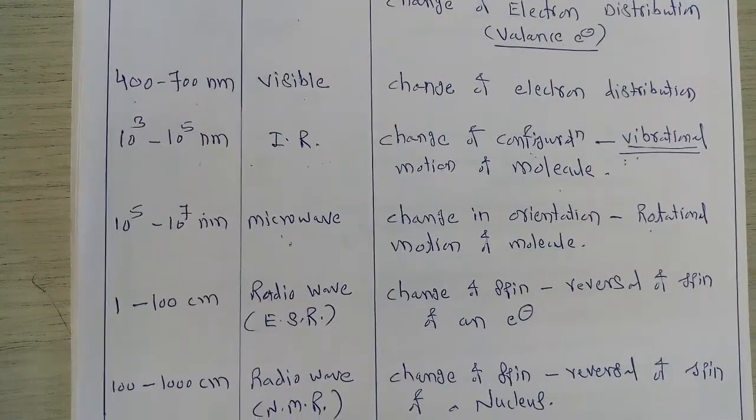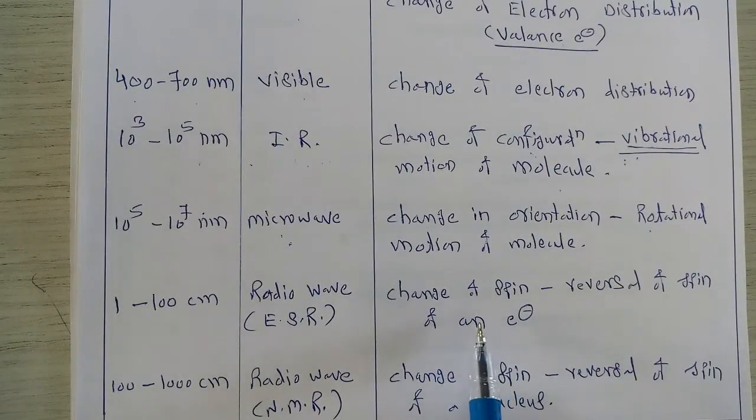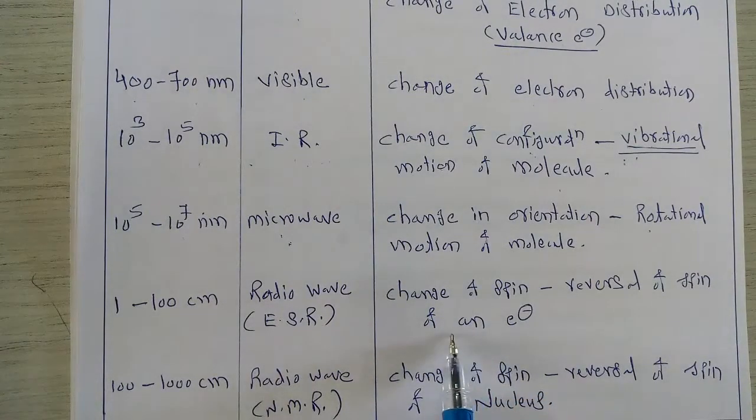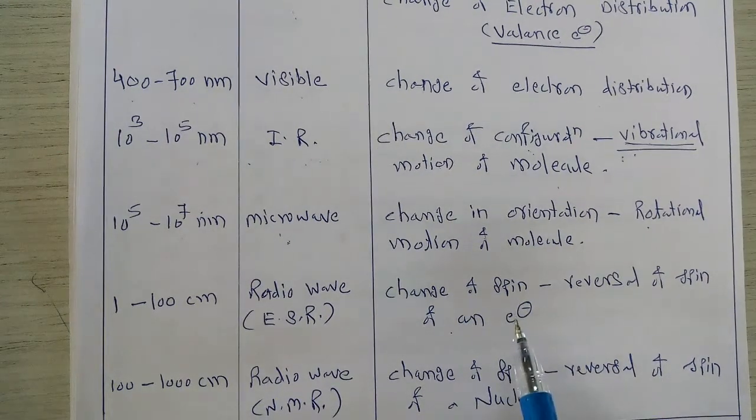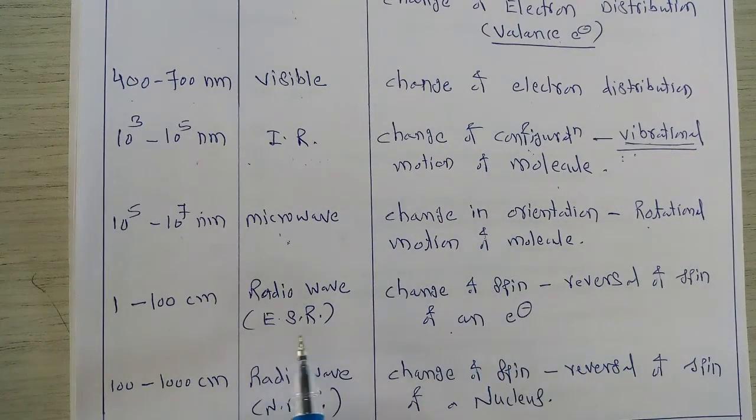Whenever these radio waves interact with a particular matter, what happens? A change of spin, or reversal of spin of an electron, can take place. We know very well that the electron has two types of spin, plus half and minus half, or clockwise and anti-clockwise. Whenever these radio waves interact with matter, reversal of spin of an electron can take place. This interaction results in a spectra, and this type of spectroscopy is called ESR, that is electron spin resonance spectroscopy. So this is the radio wave region.